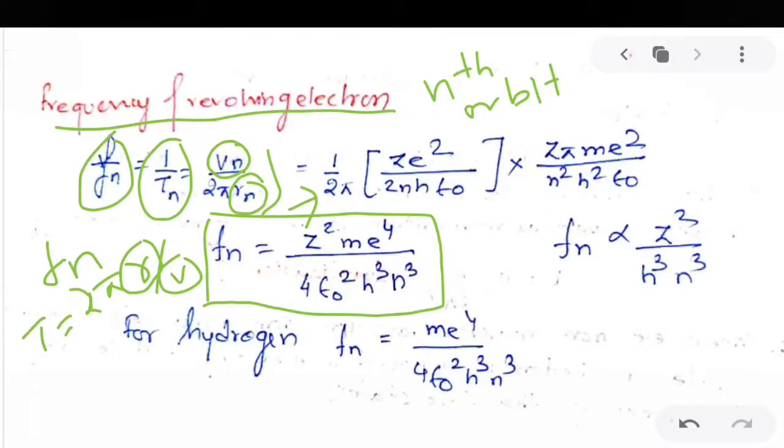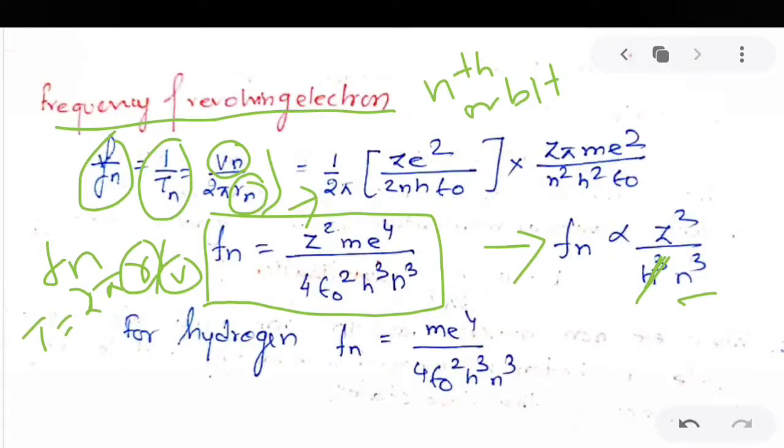Now again here, leaving aside all the constants, that is the mass of the electron, charge of the electron, 4 epsilon naught square, h cube, we have frequency directly proportional to Z square and inversely proportional to n cube.